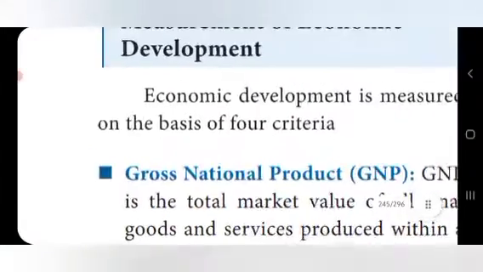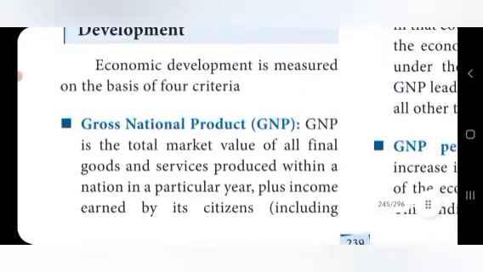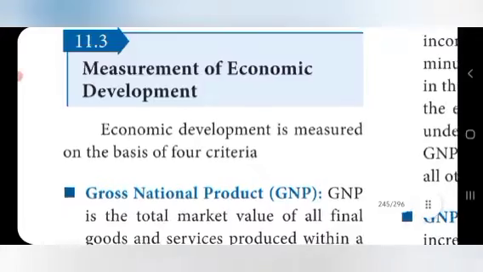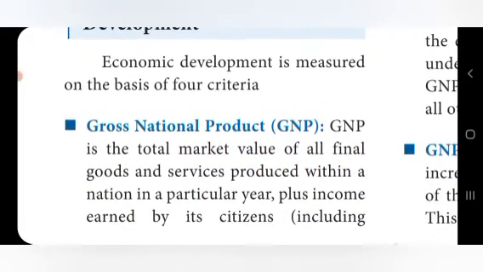Next, we have to move to the development measures. What is that? Measures of economic development. Economic development is measured on the basis of 4 criteria. What are they? Gross national product, GNP, GNP per capita income, and also the welfare of the economic development and social indicators. These are the 4 criteria of economic development. Through these 4 criteria, we can measure the country's development.